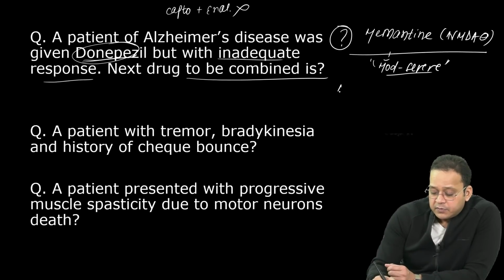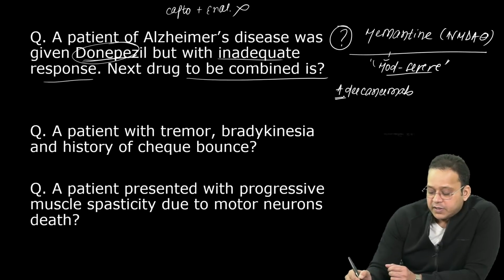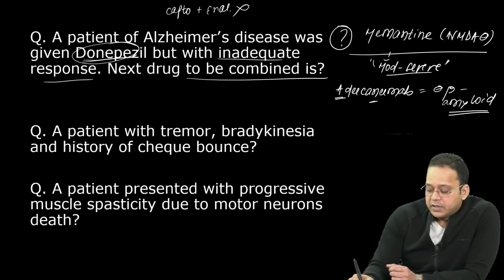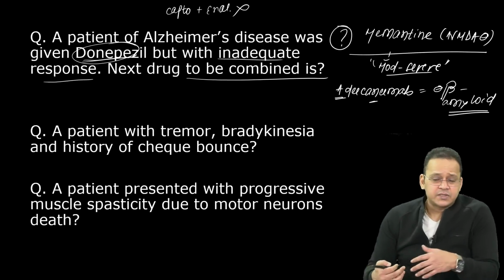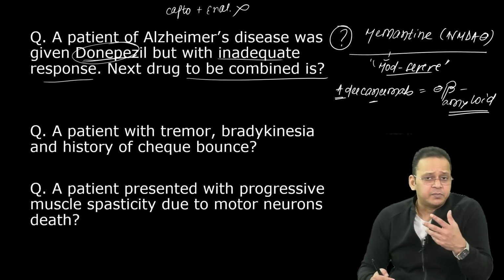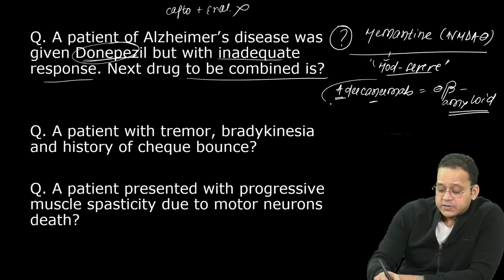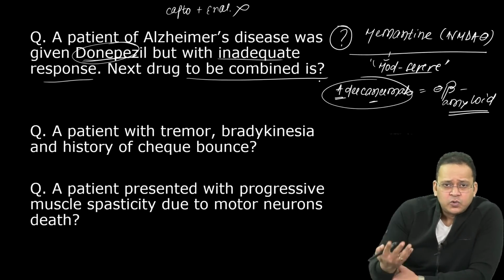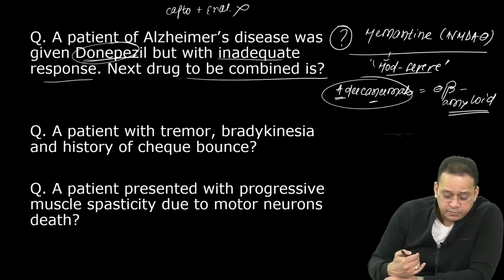And remember, for Alzheimer's, there is a new drug called aducanumab. A for Alzheimer's, A for aducanumab, N for neurology, and it blocks beta amyloid. So remember, the drugs of Alzheimer's, the neurodegenerative drugs, are very important, even if they are new drugs. So aducanumab, listen once, just have a look once, who knows, it may come in the exam.